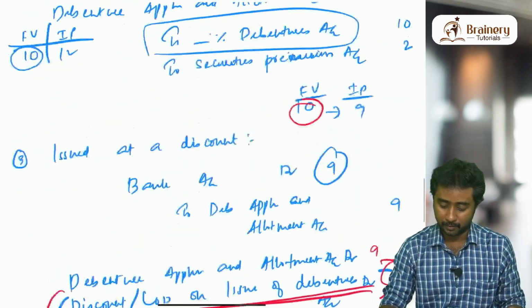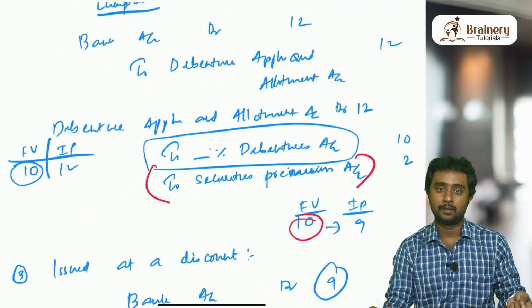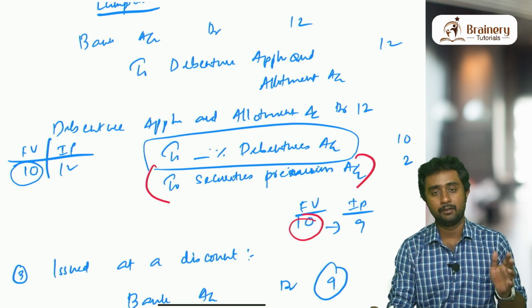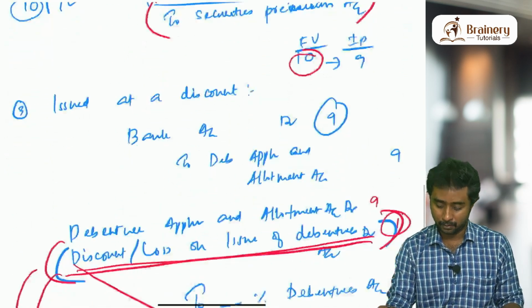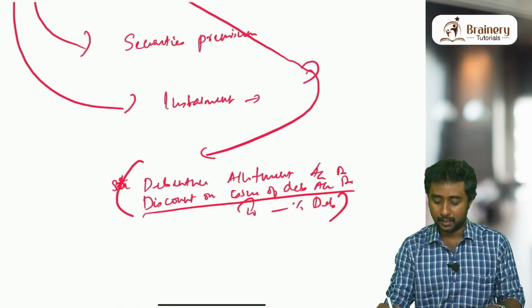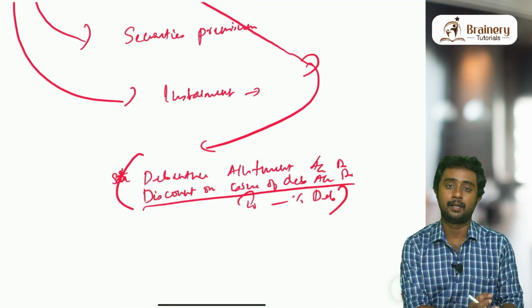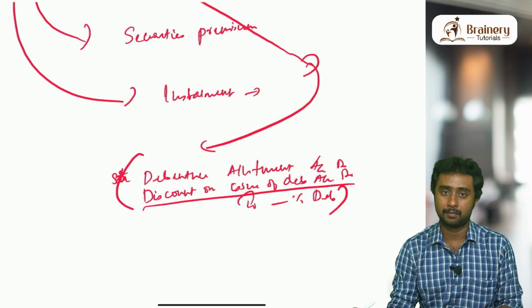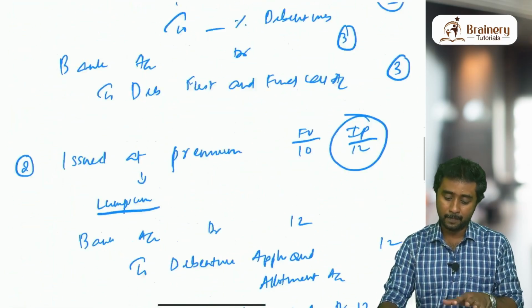Similarly, if the debentures are issued at a premium, same as in the shares chapter, premium is also by default collected along with allotment. So allotment's first entry will be showing the securities premium account in that chapter also. So basically we will be showing discount and premium both in the first entry of allotment collection when it comes to the installment method. Okay, these are the cases of issue of debentures.